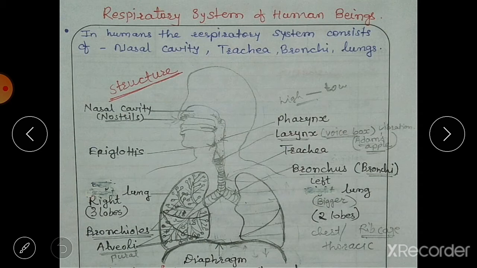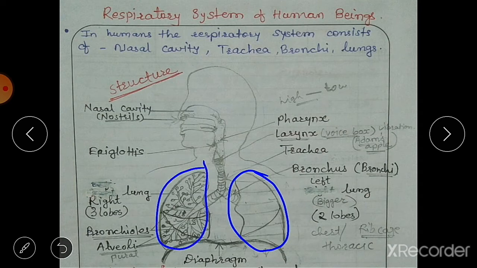Each lung is surrounded by a double membranous layer called pleura. Each lung is surrounded by a membrane that is known as pleura. And that's why this cavity is also known as pleural cavity. Inside each lung,